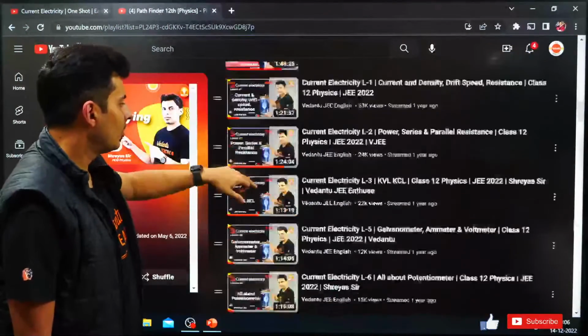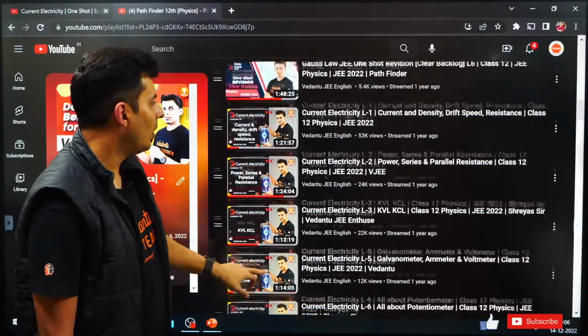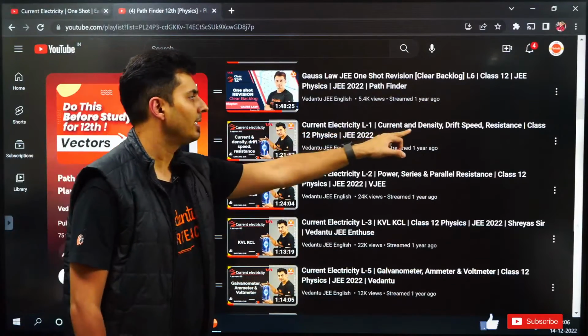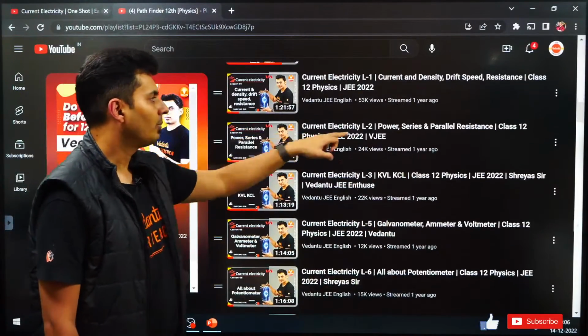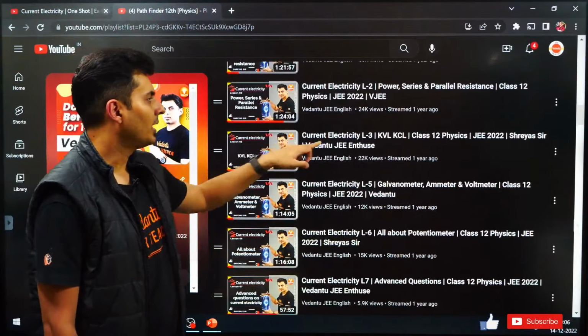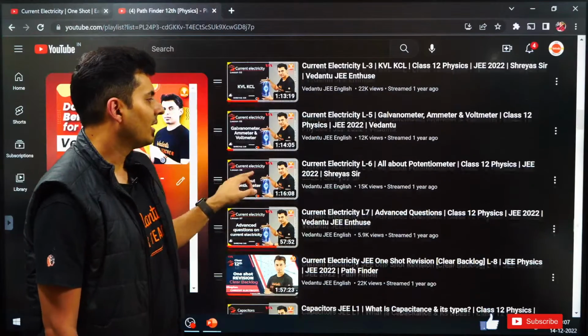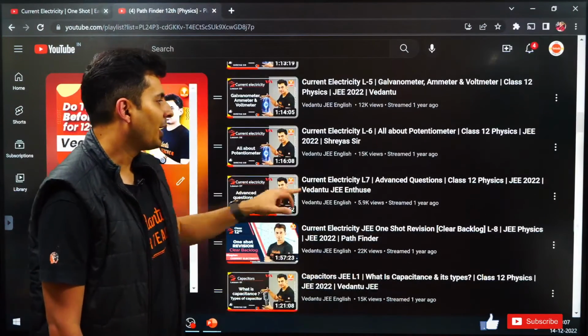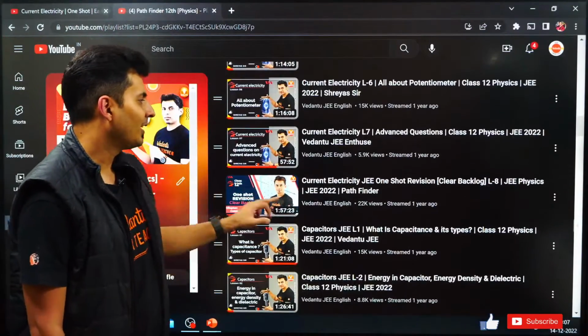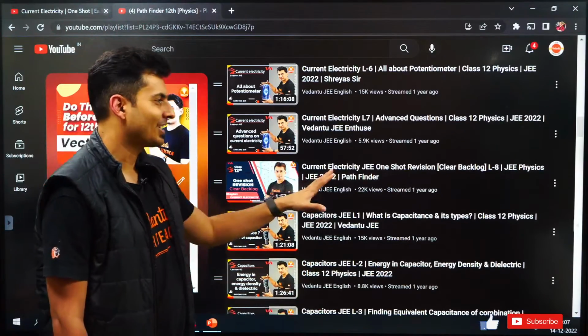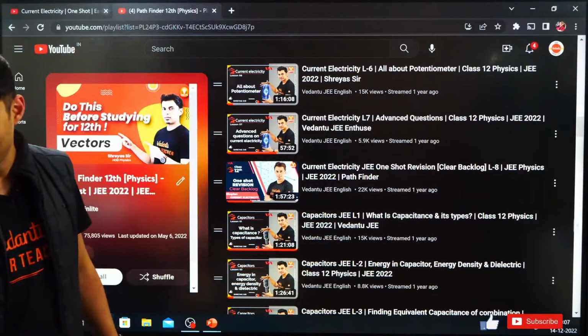You can see over here, current, electricity, all the detailed classes: current density, drift speed, resistance, then power, series, parallel resistance, then KCL, KVL special lecture, galvanometer, ammeter, voltmeter, then all about potentiometer, one lecture, advanced questions, one lecture, current electricity one short revision, one more lecture. So all these lectures are there for you.